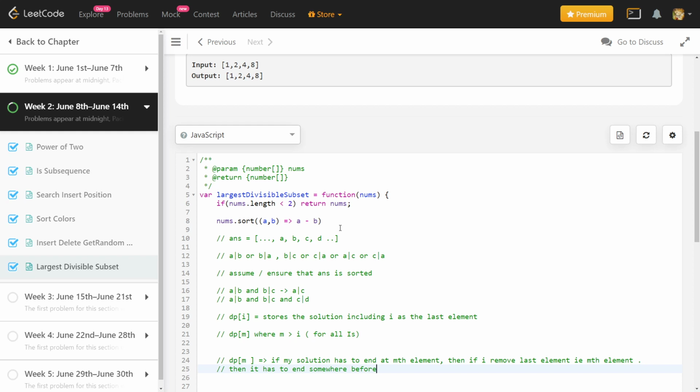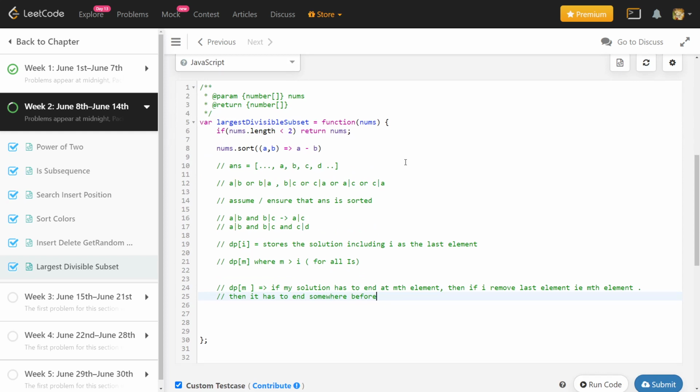So if I have the solution for all the previous indices, I can check for all the indices if I add m to that subset, will the size of the answer increase? Yes, the size will always increase because I am adding one element, but the trick is that I don't know if I can add m to that solution or not.